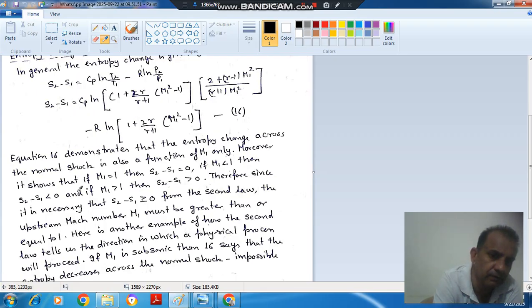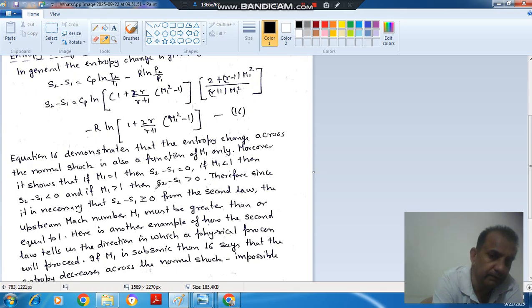And if M1 is less than 1, then entropy change is negative, so it means the process is not possible. For subsonic flow the entropy change is not possible. If M1 is more than 1, then there is positive entropy change. Okay, so it also defines the second law. The shock is possible when there is positive change in entropy.